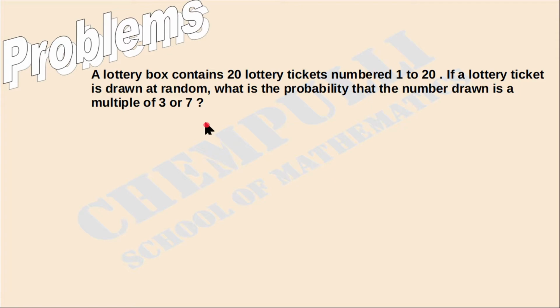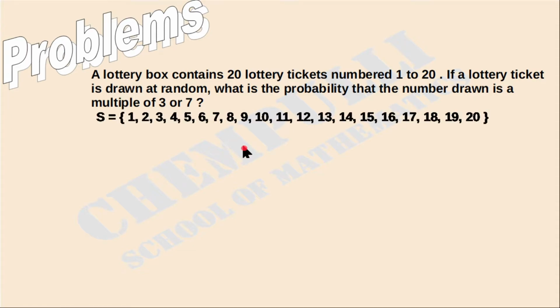Okay, then that means first I am going to take the multiple of 3 as one event and the multiple of 7 as another event. The number drawn is a multiple of 3 or 7. We can take A as the multiple of 3 and B as the multiple of 7. Then first we can write the S.